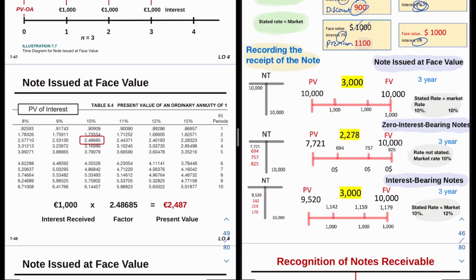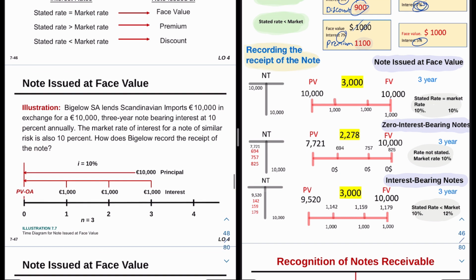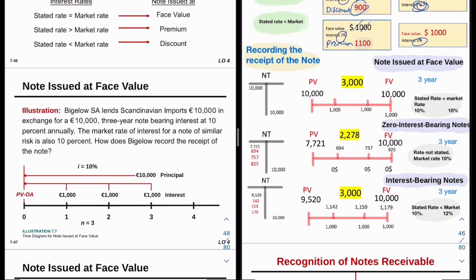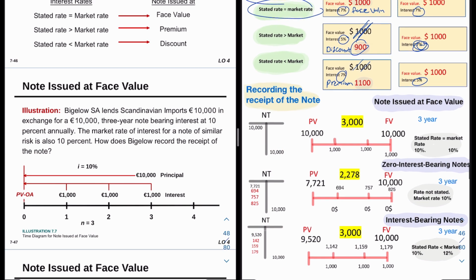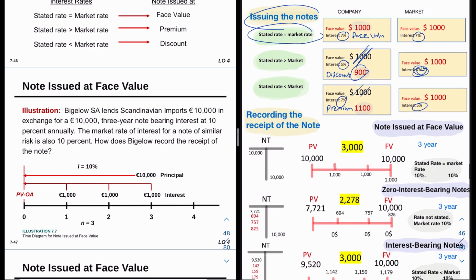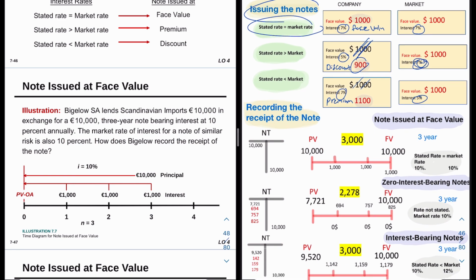Then we will see how we record the receipt of the notes. We have 3 scenarios or 3 exercises, and we will look at them one by one. Firstly, we have a note issued at face value. If the market rate is equal to the stated rate, we issue the note at face value. We have an example here: a company has lent another company 10,000 in exchange for a 10,000, 3-year note bearing interest.